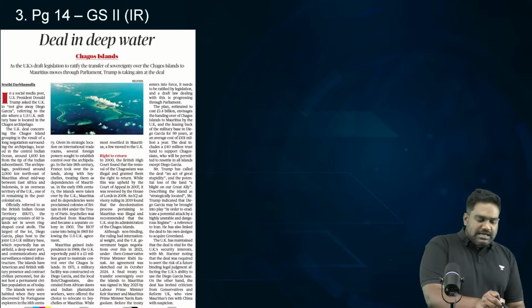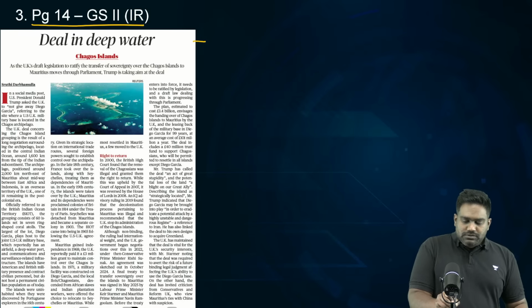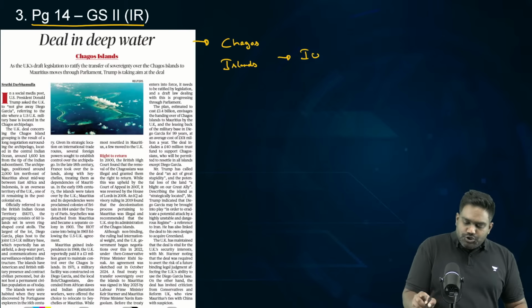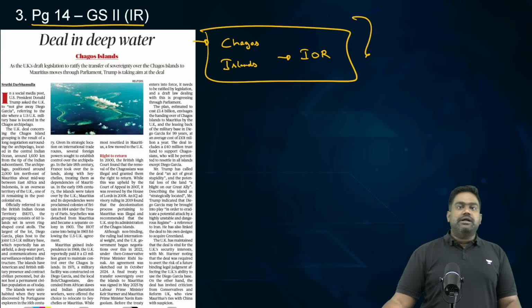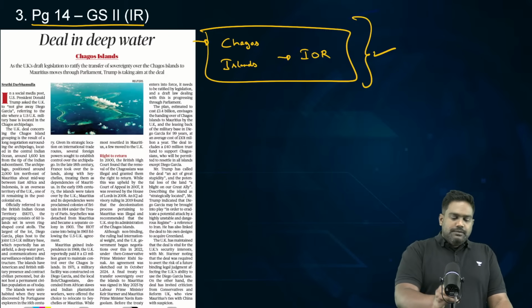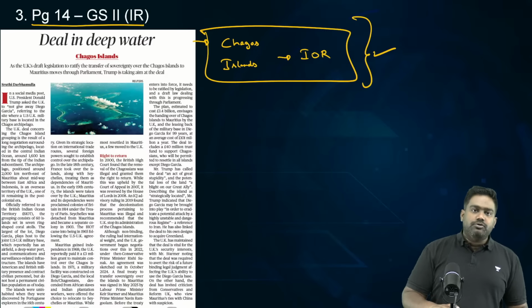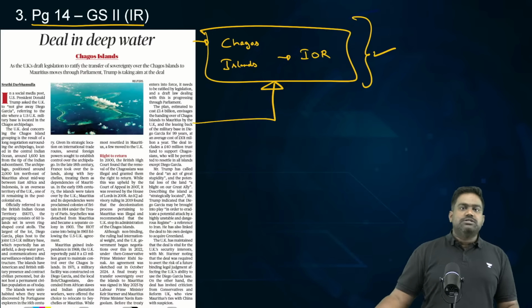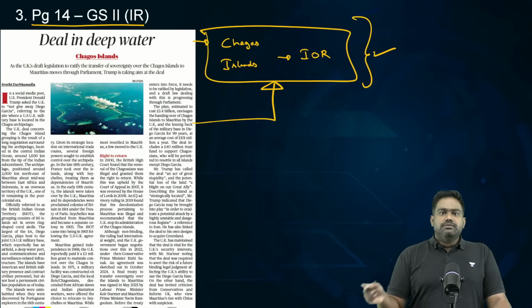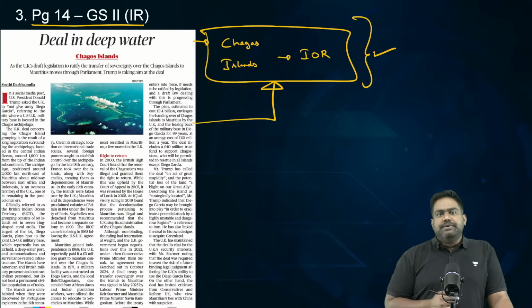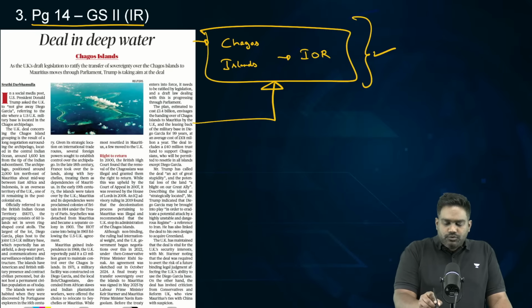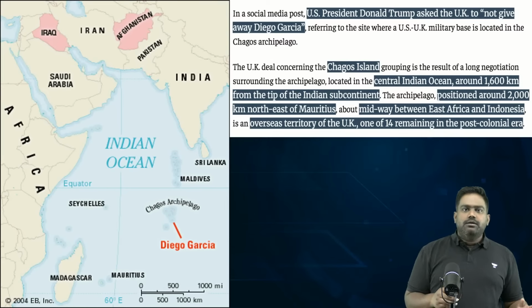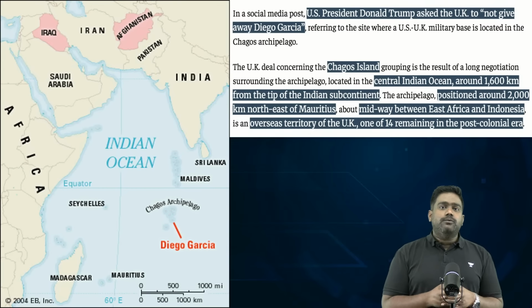Now moving on, there's another important article related to the Chagos Archipelago, or the Chagos group of islands, located in the Indian Ocean region. Recently, Donald Trump has triggered fresh controversy by criticizing Britain, or the United Kingdom, for being foolish to give up its rights over the Chagos Islands. So this brings this small, sensitive piece of island in the Indian Ocean into the limelight. So let's quickly understand where the Chagos Islands are located. Why is it so critical?